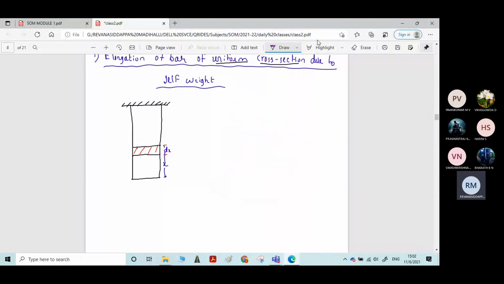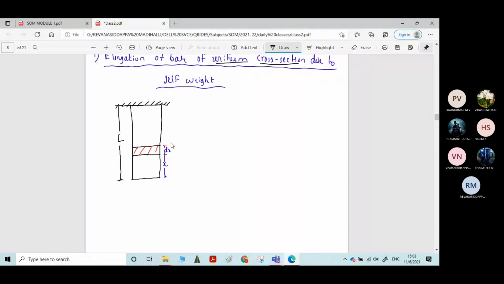Let L be the total length of the bar. Consider an elemental strip of thickness dx at a distance x from free end.